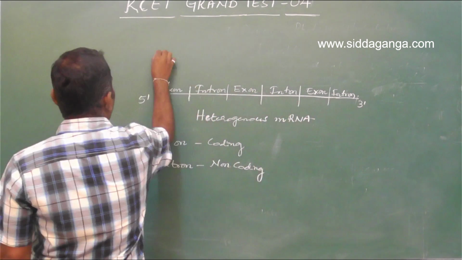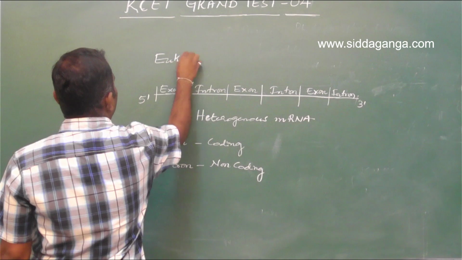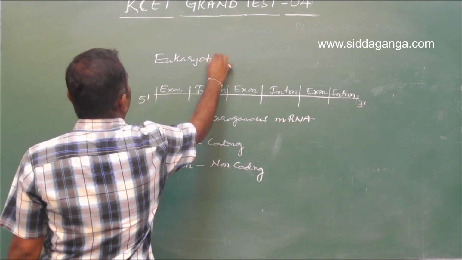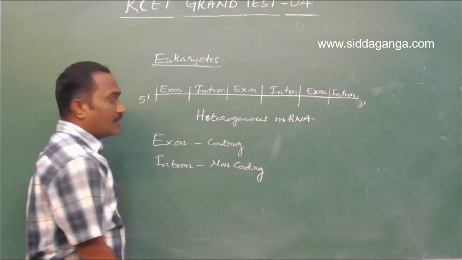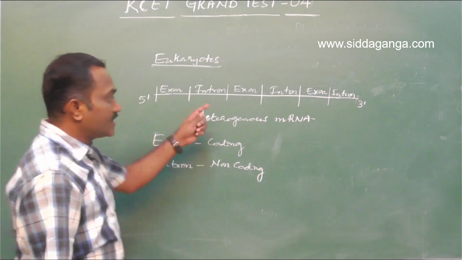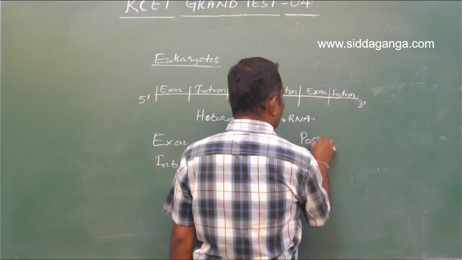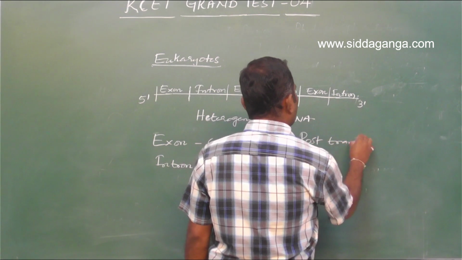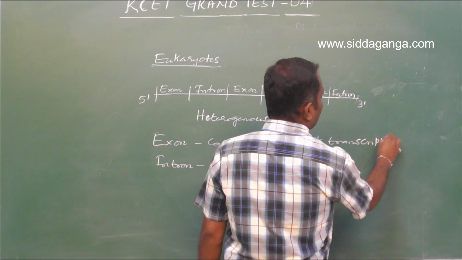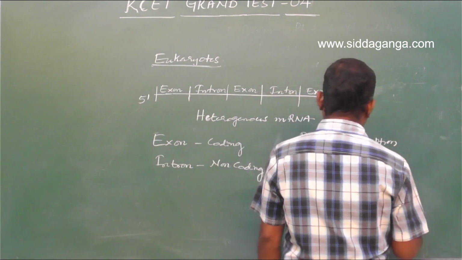This is in case of eukaryotes; in case of prokaryotes, there is no formation of heterogeneous mRNA. This heterogeneous mRNA has to undergo post-transcriptional modification to be functional, before going for translation.